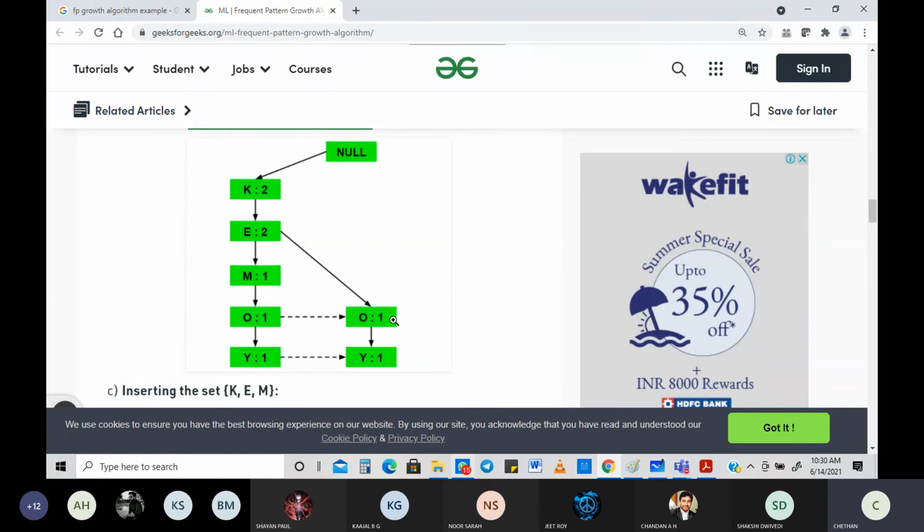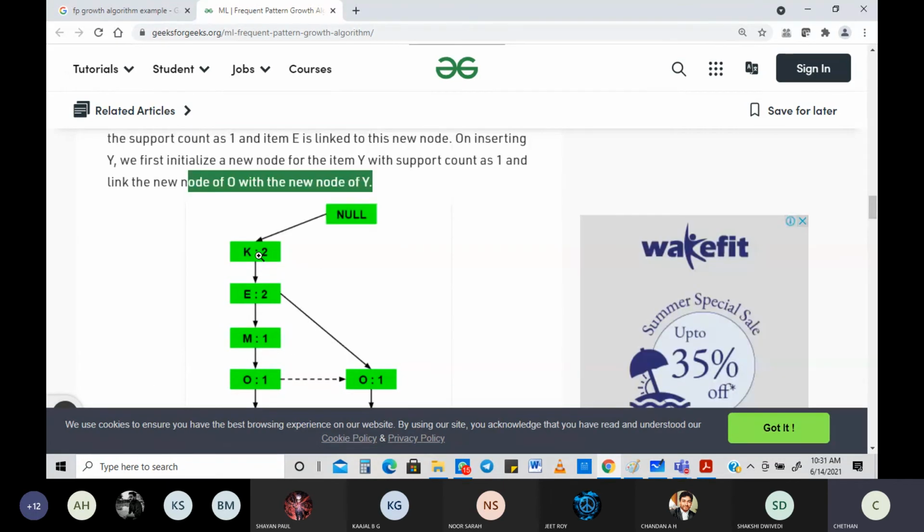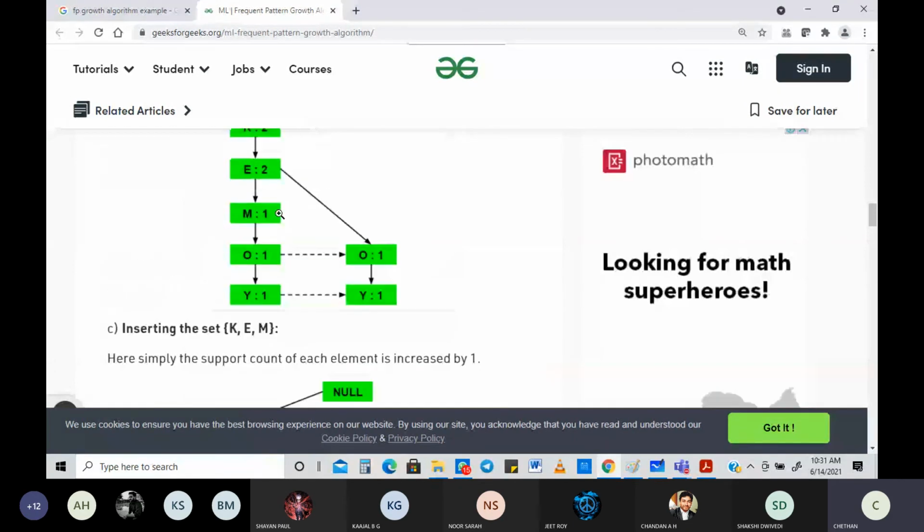Okay, now it will become what? It will become 3. No doubt in that. Okay. Now you can see next thing is E. E needs to be incremented. So what are you going to do? E is going to become 3. You can see very clearly 2 and 2 became 3 and 3. Then you're going to implement M. So you can see this K, E, M all are in same order. So M now will become 2.